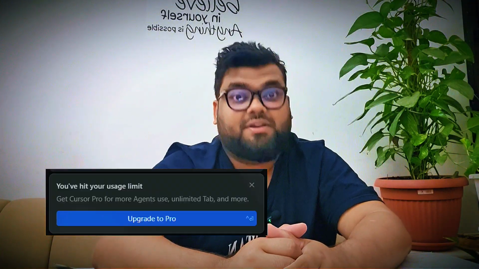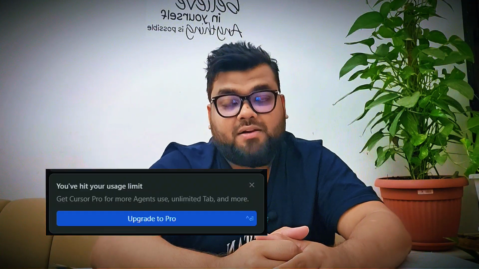Cursor, on the other hand, has limits, like it has some free usage. If you write the correct prompt, you can actually get the website in one shot. But then after you finish the limit, you have to wait for a month to get more. At least that's how it is currently. Cursor is smarter. Antigravity is not bad. It's just that it's not as efficient as Cursor. But it has its own good cases.